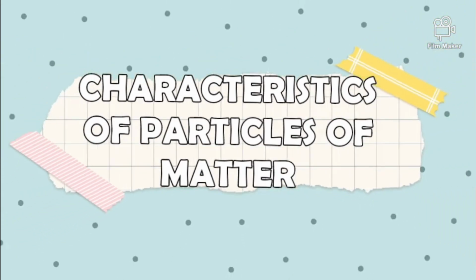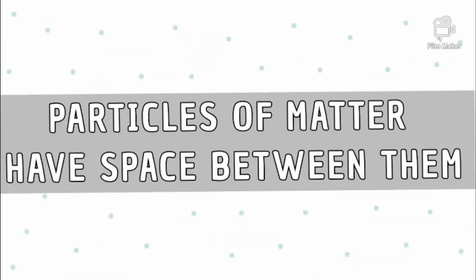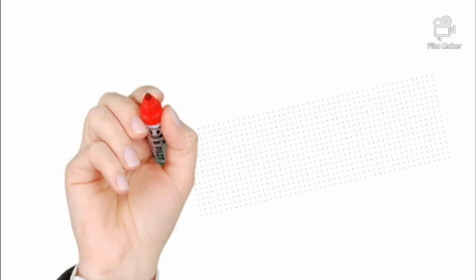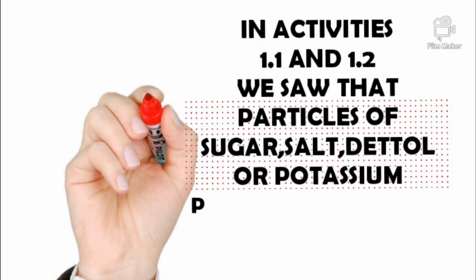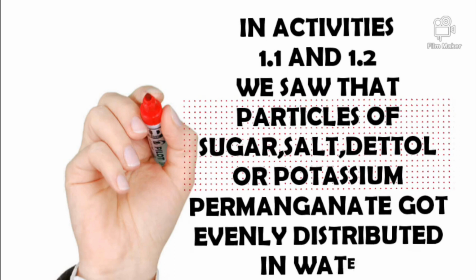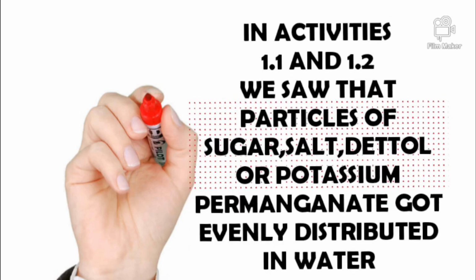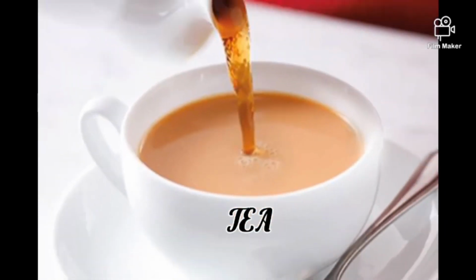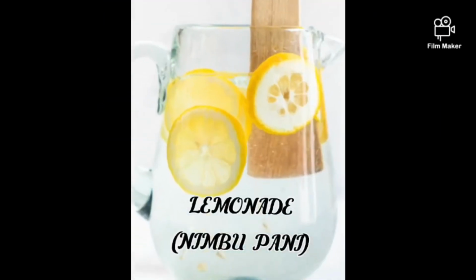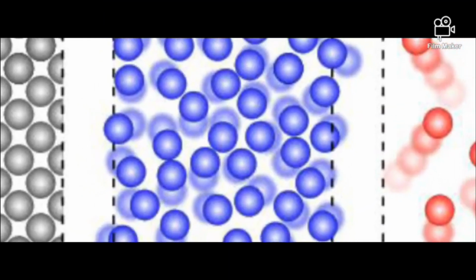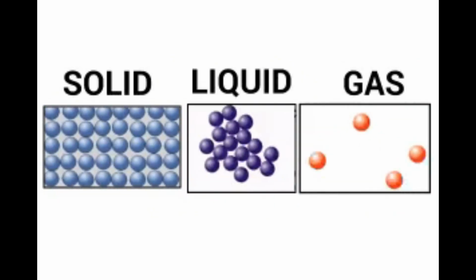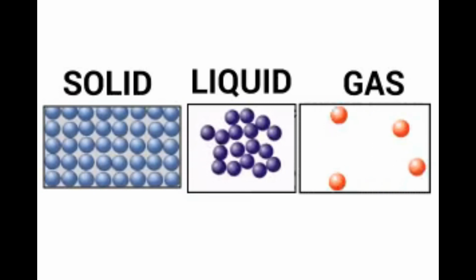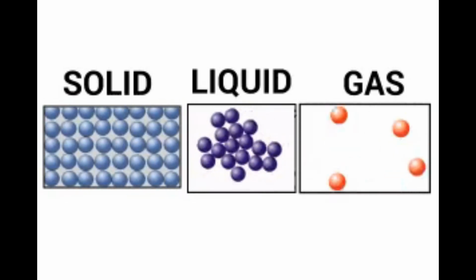Characteristics of particles of matter. Particles of matter have space between them. In activities 1.1 and 1.2, we saw that particles of sugar, salt, Dettol or potassium permanganate got evenly distributed in water. Similarly, when we make tea, coffee or lemonade, that is Nimbu Pani, particles of one type of matter get into the spaces between particles of the other. This shows that there is enough space between particles of matter.